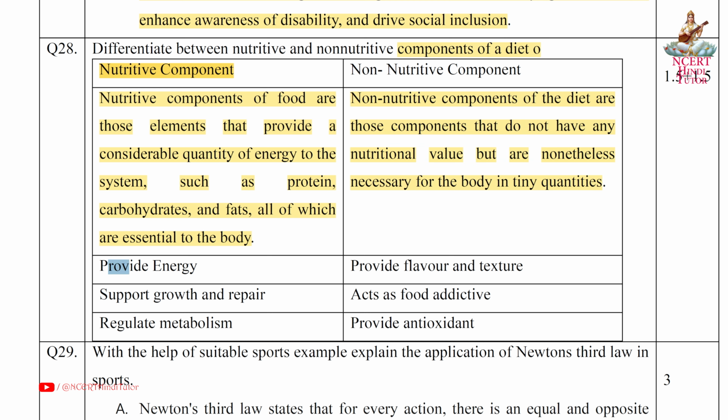Nutritive components provide energy, non-nutritive components provide flavor and texture. Nutritive components support growth and repair. Non-nutritive components act as food additives. Nutritive components regulate metabolism. Non-nutritive components provide antioxidants.